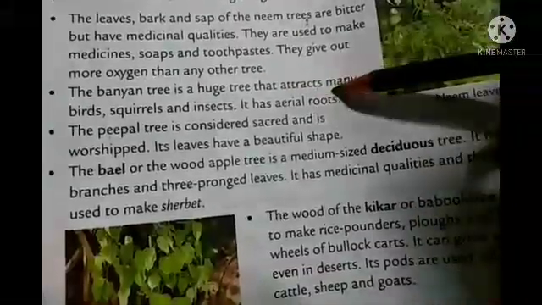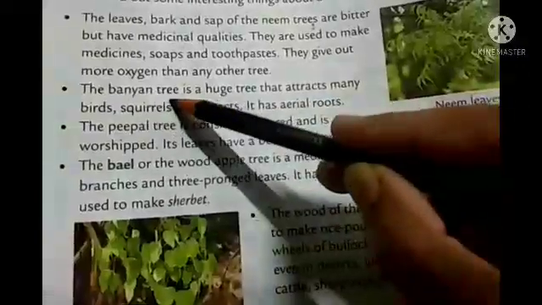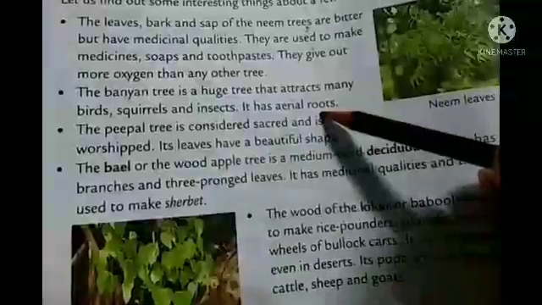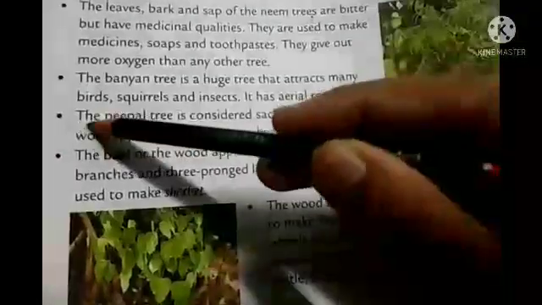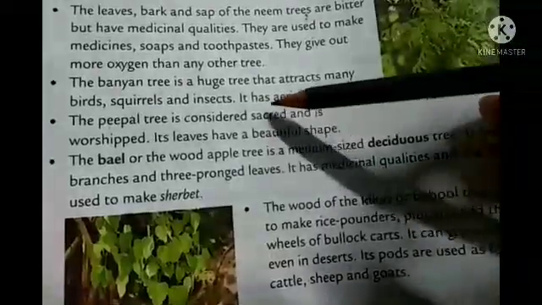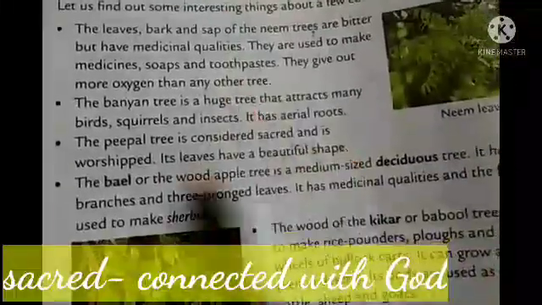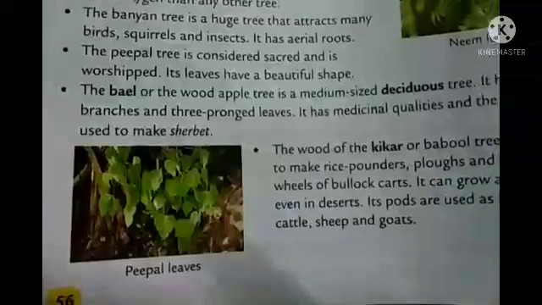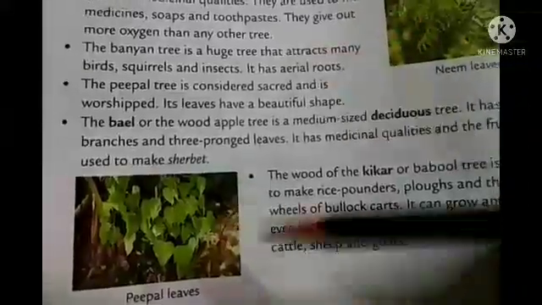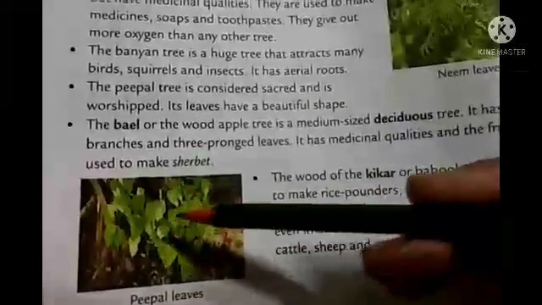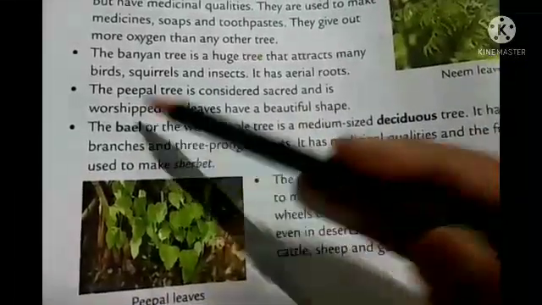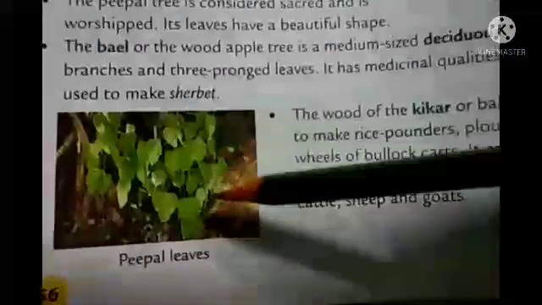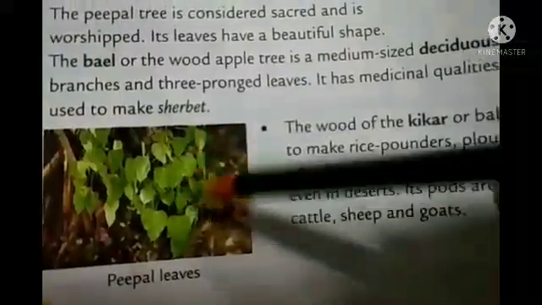Next is banyan. The banyan tree is a huge tree that attracts many birds, squirrels and insects. It has aerial roots. So what type of roots does the banyan tree have? Banyan tree has aerial roots. Already in the earlier video I told you. Now the peepal tree is considered sacred and is worshipped. We used to worship it. We believe that Lord Shiva used to sit under this tree, so we worship in that way. Its leaves have a beautiful, very unique shape.